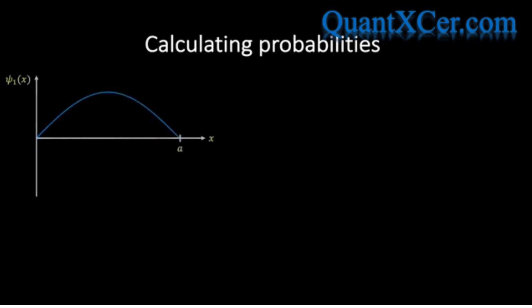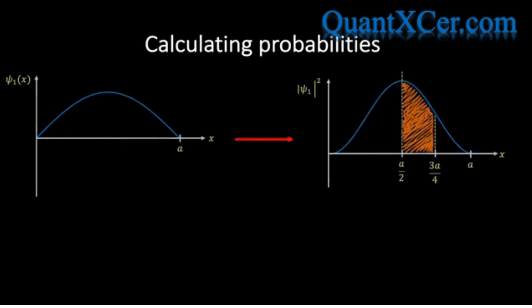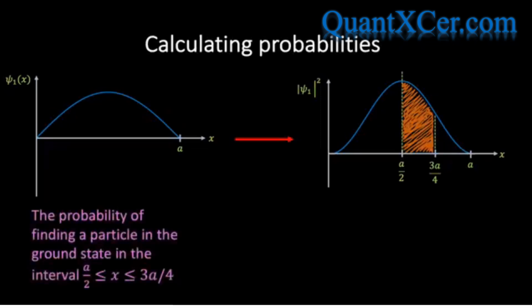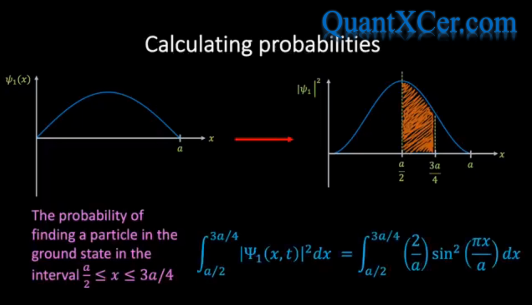Now, once we've fully normalized the wave function, we can calculate the probability of finding a particle in a given energy state in a particular region of space. To do this, we simply need to integrate the modulus squared of the corresponding wave function over the region of space that we're interested in. For example, suppose I wanted to calculate the probability of finding a particle in the ground state in the following interval. In this case, I would simply need to calculate the integral of the modulus squared of the normalized wave function between a over 2 and 3a over 4.